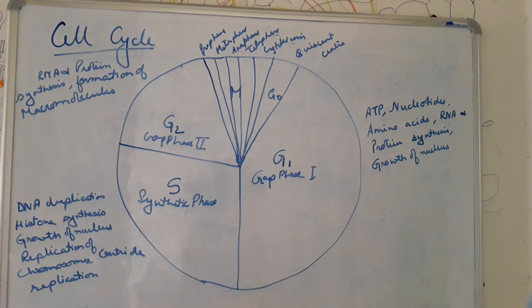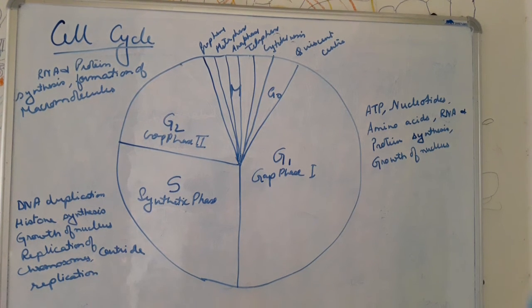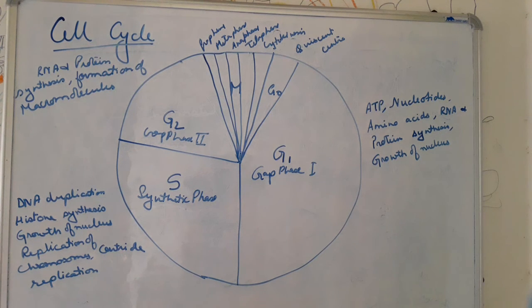Then another thing that happens: sometimes after the M phase has taken place, the cell may directly enter into a new cycle, or sometimes it enters into the G0 phase, which is known as the quiescent stage. Here there is inactivation of the cell cycle due to non-availability of mitogens and energy-rich compounds. That means energy-rich compounds are not there, mitogens are not there, for which the cells become inactive and don't show any activity.